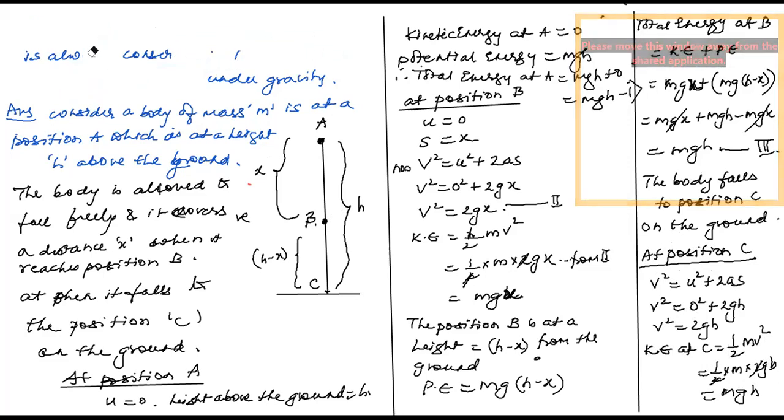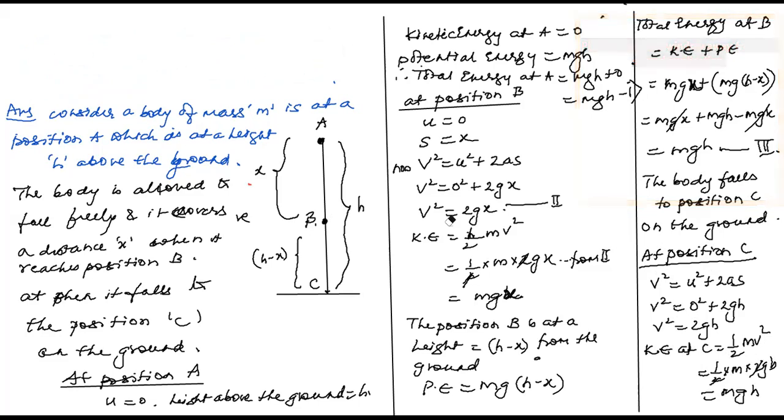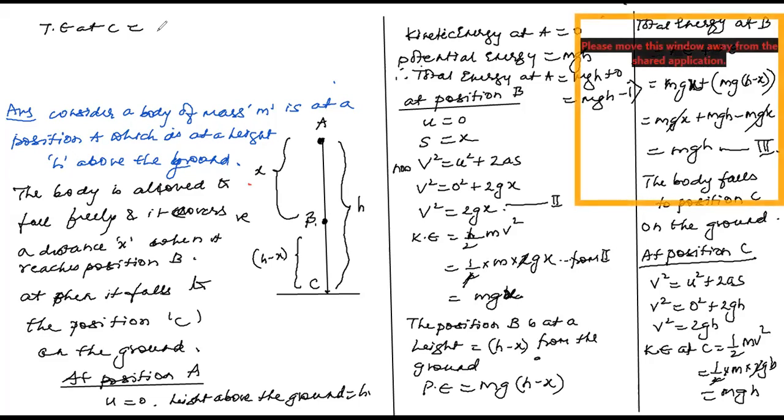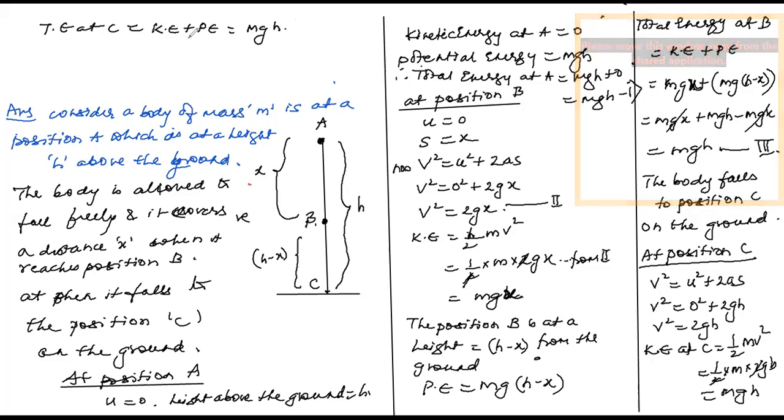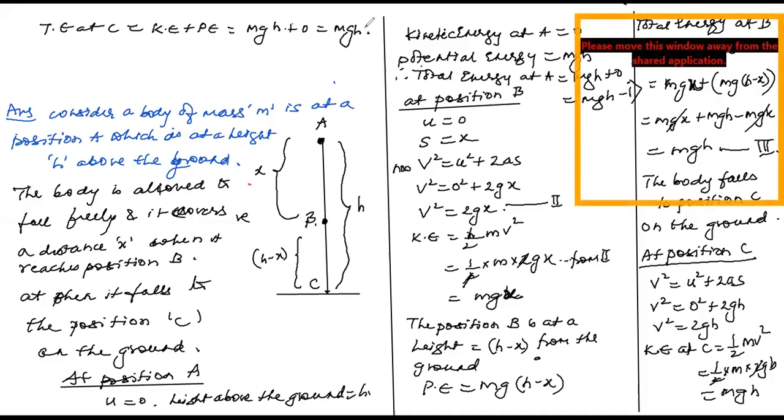Total energy at C equals kinetic energy plus potential energy. Kinetic energy is mgh, and potential energy becomes 0 because the height from the ground is 0. So mgh.